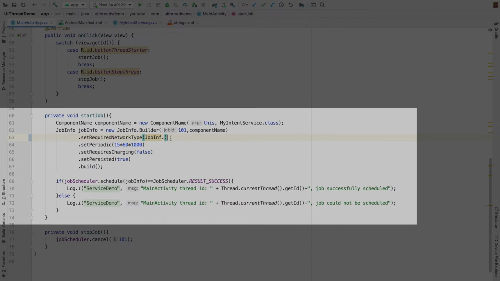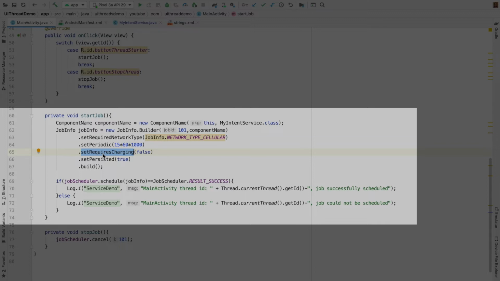In this case I have just put network type cellular, and then how often you want this job to run. The minimum value you can set is 15 minutes, and anything more than 15 minutes. I have basically set it to 15 minutes. And setRequiresCharging, so whether you want this to work only if the device is charging.